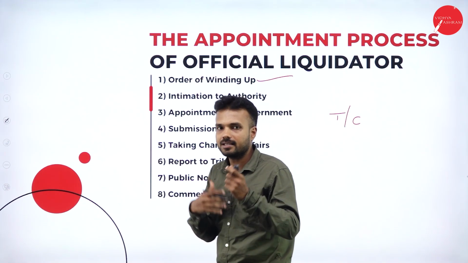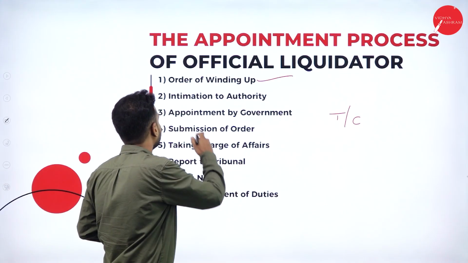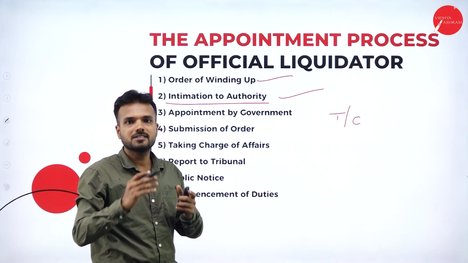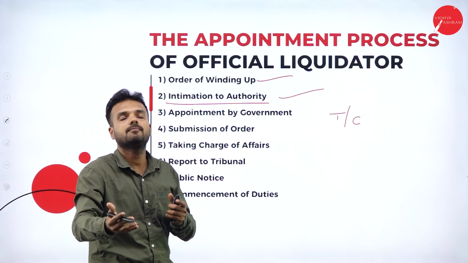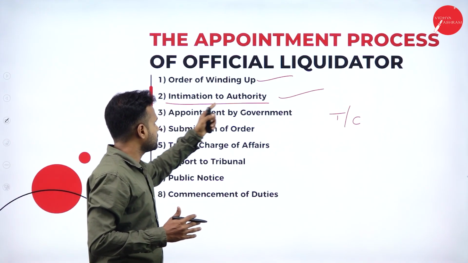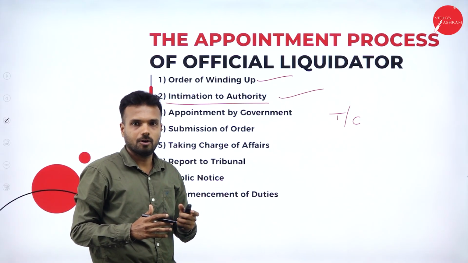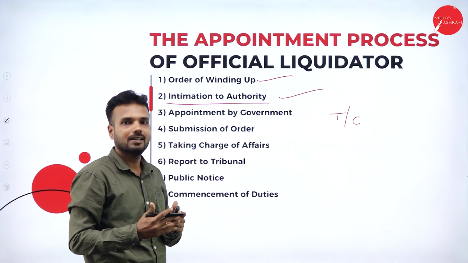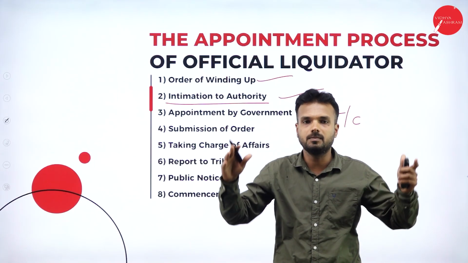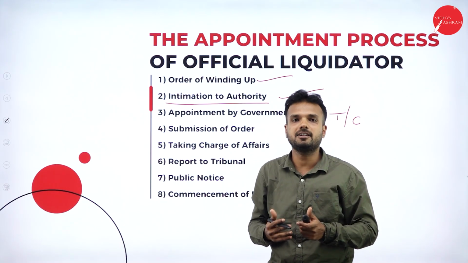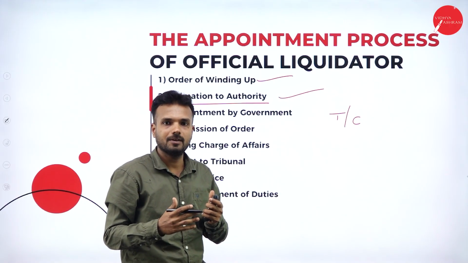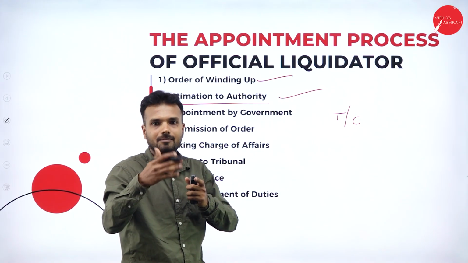As soon as the court gives the order of winding up, it is going to intimate the responsible authority, the authority responsible for the winding up of the organization, which belongs to the central government. It is going to send the intimation to the responsible authority. In that intimation, all the things will be mentioned: the name of the company, when the company started, who are the board of directors, who is the managing director of the company, and for what reason they are going to wind up the company. So what is the next proceeding that should happen? In that intimation, all the things will be mentioned.